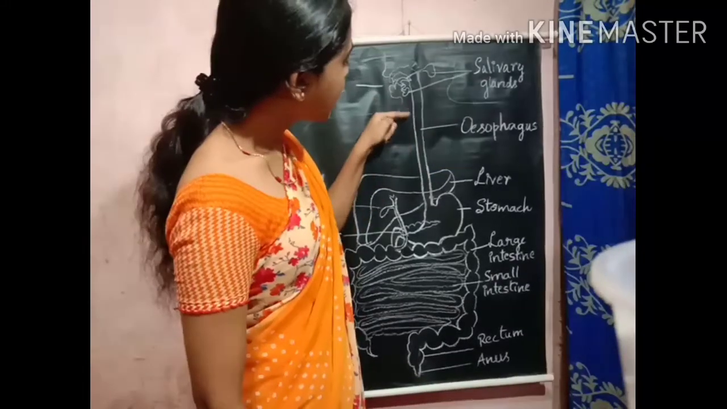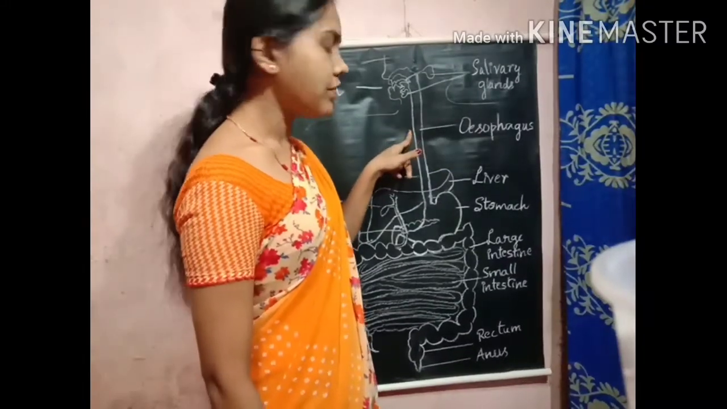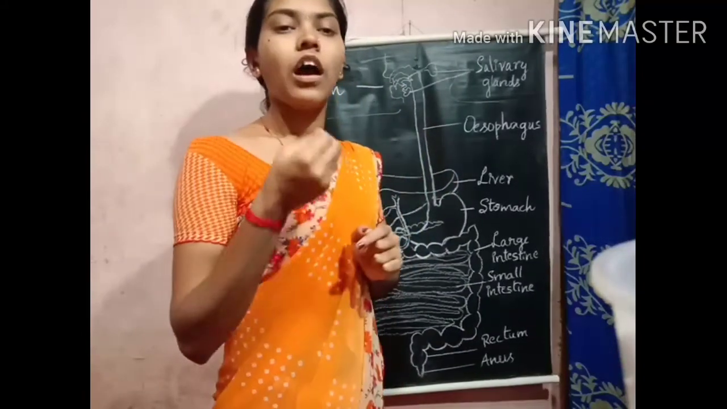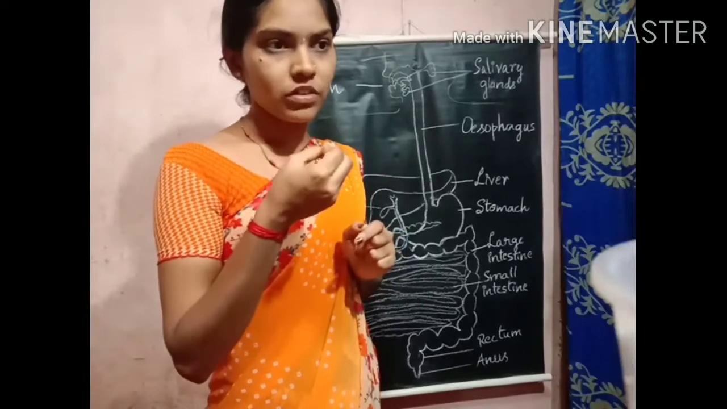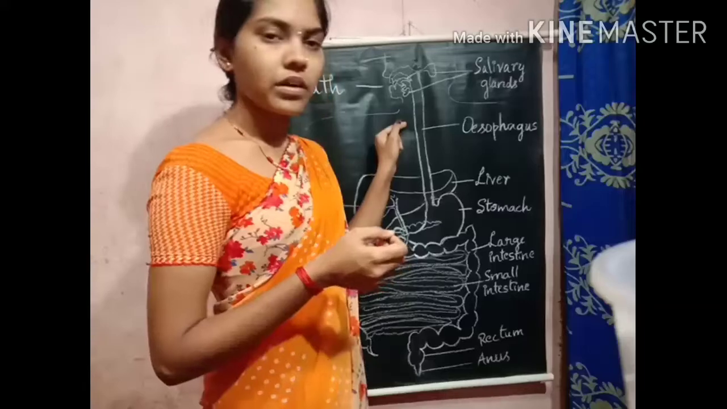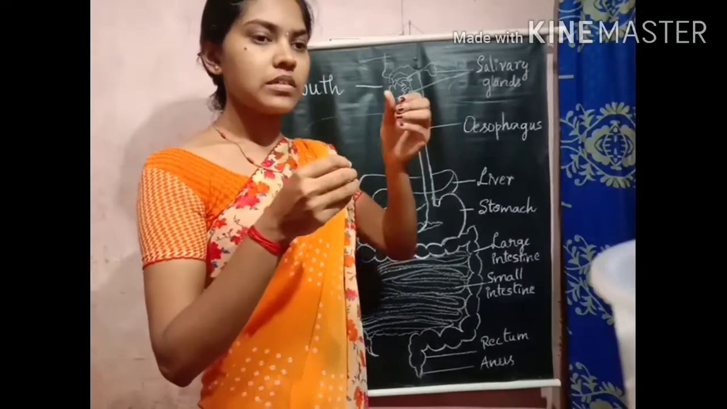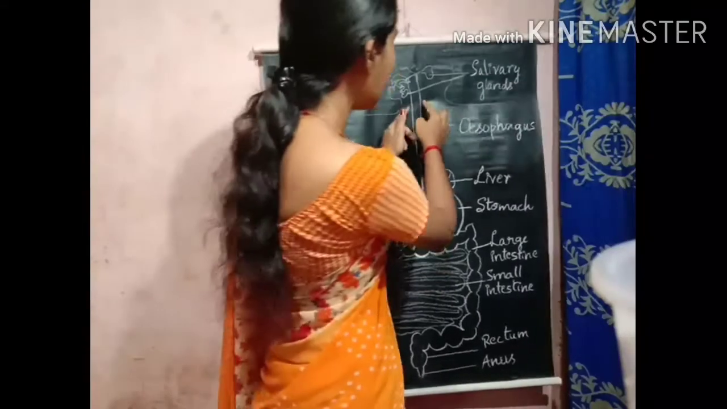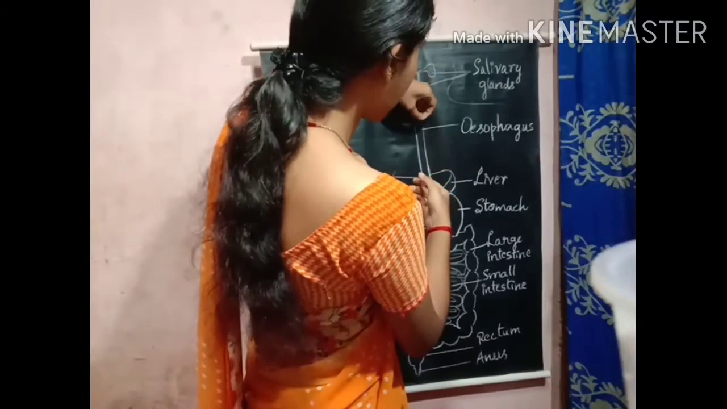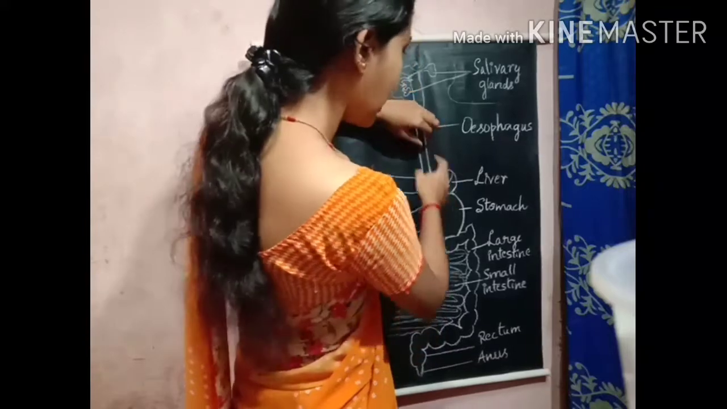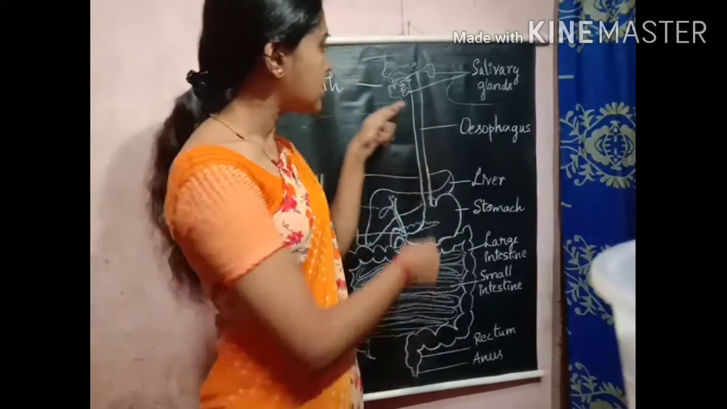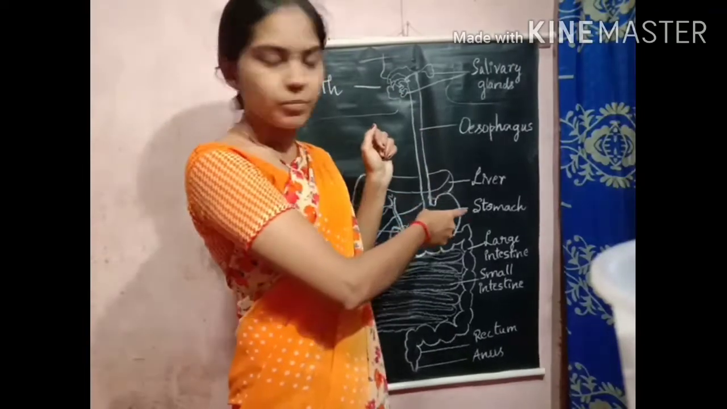Then in the esophagus, what happens? When the food enters through the esophagus, we can see the movement of the bolus, the moistened food. There is contraction and expansion throughout the pipe, a continuous push and pull. Whenever the food passes through the esophagus, contraction and expansion take place continuously, so it can be pushed into the stomach. This esophagus is the connection between the mouth and the stomach.